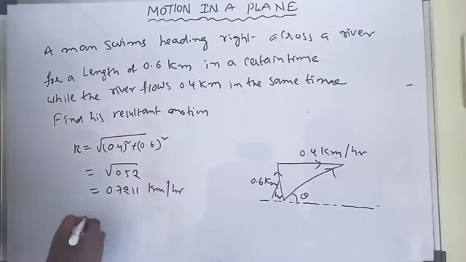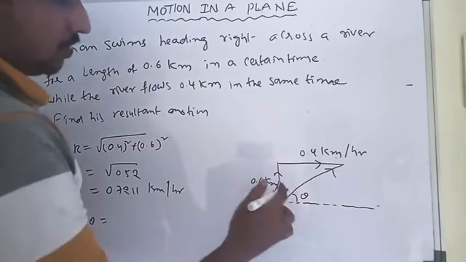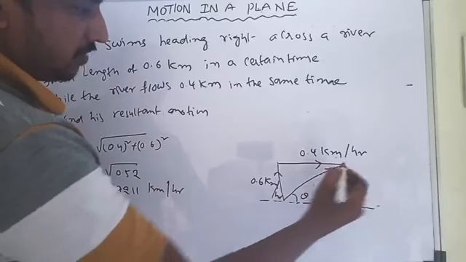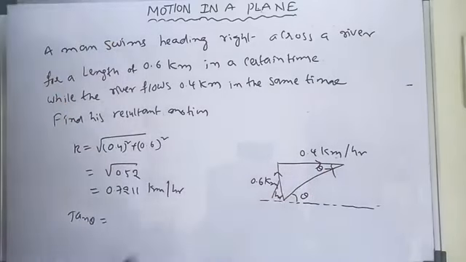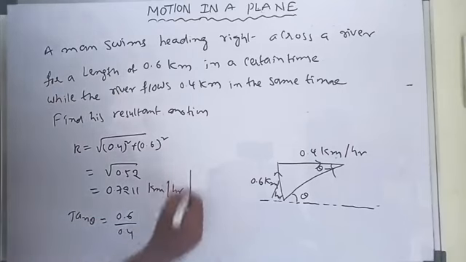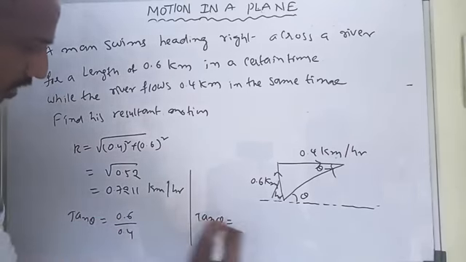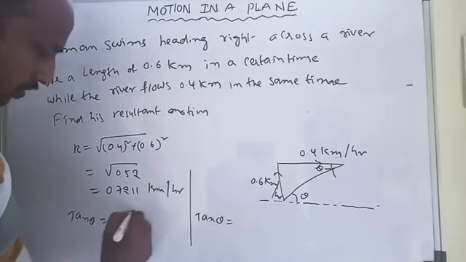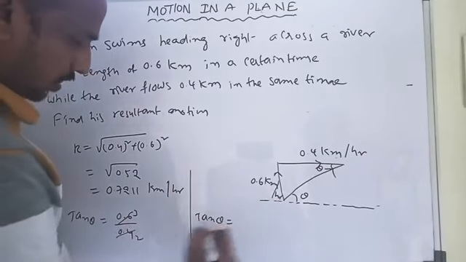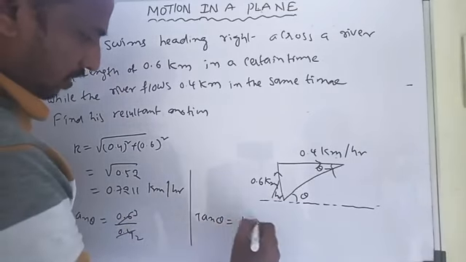Now what is tan theta here? This is the angle theta, and this angle and this angle are both the same with horizontal. So tan theta is equal to 0.6 by 0.4, that is 6 by 4, which is 3 by 2, that is 1.5.